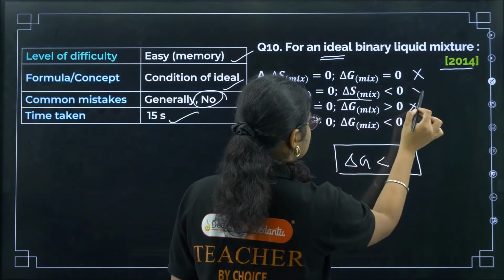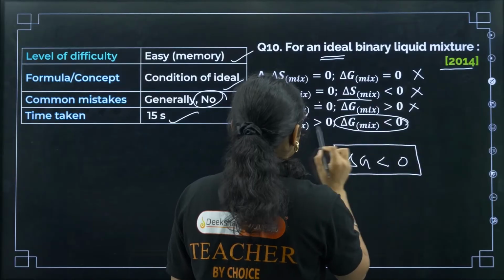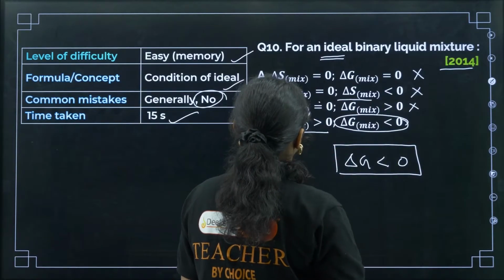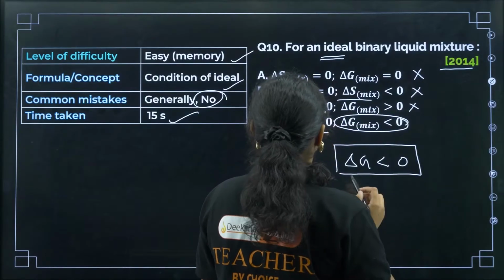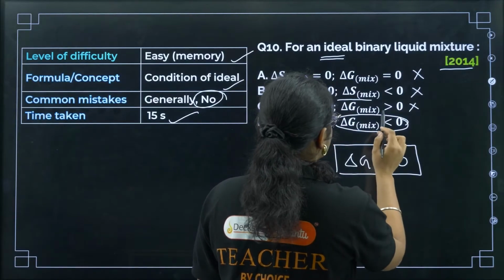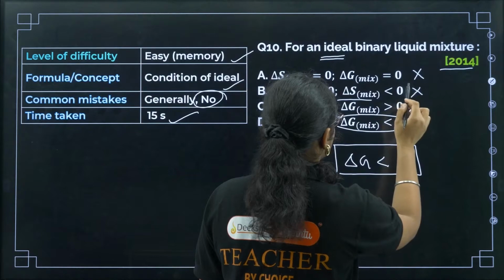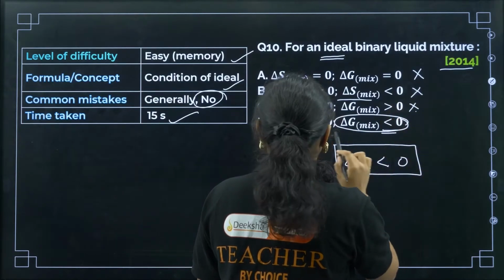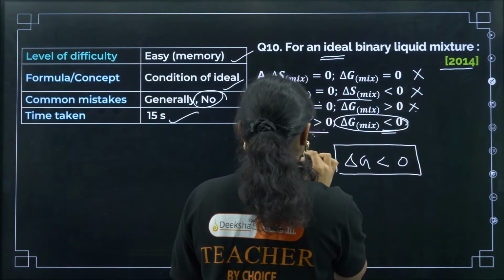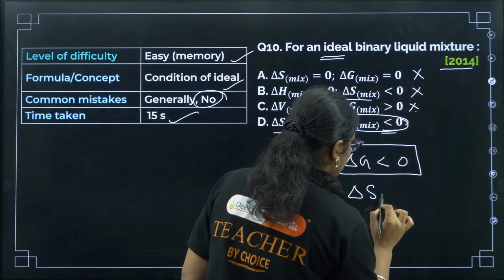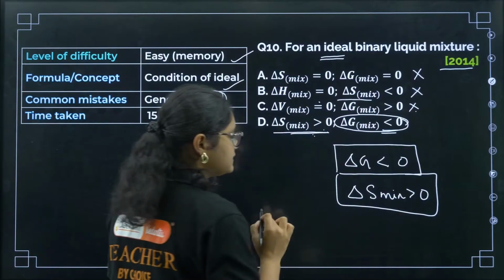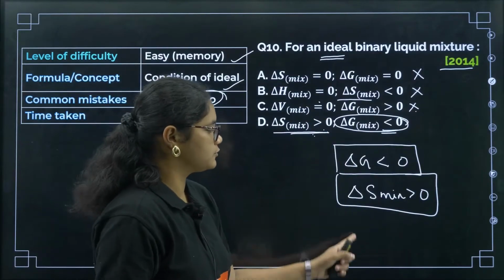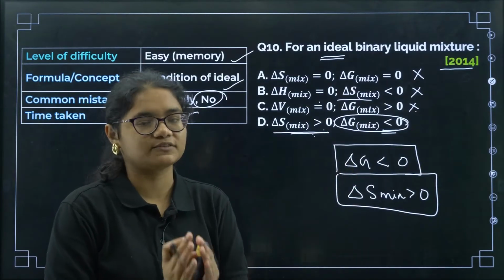So we have only one option, delta S mix. Okay, we need for ideal solution, right? So delta G mix is less than 0, this is correct, and delta S mix is greater than 0. Yes, so you have to remember these two things, that when you are mixing, entropy will increase, and this is a spontaneous process. So these two things are correct for all types of solution.